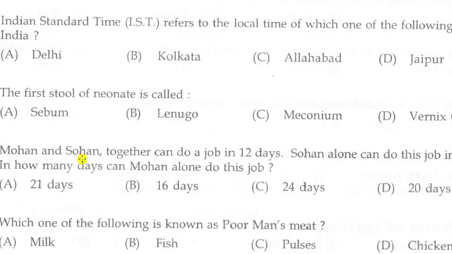Next question. Mohan and Sohan together can do a job in 12 days. Sohan alone can do this job in 28 days. In how many days can Mohan alone do this job?